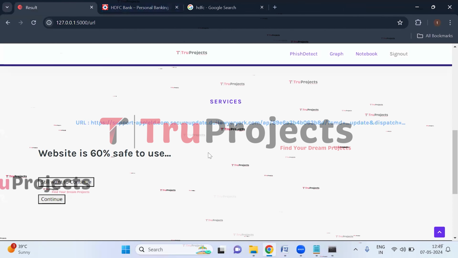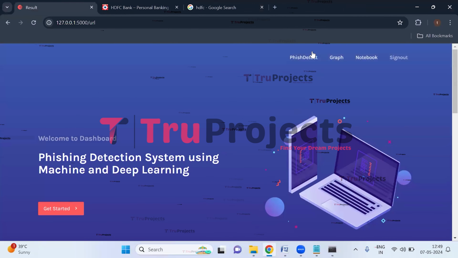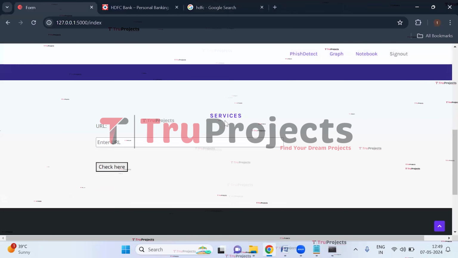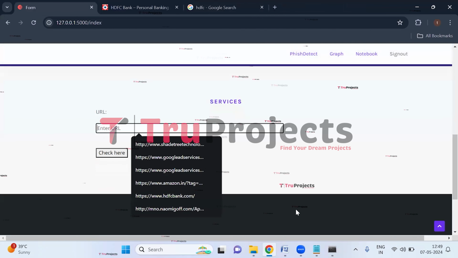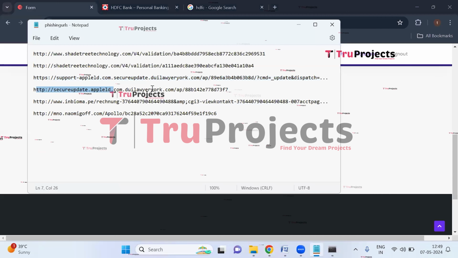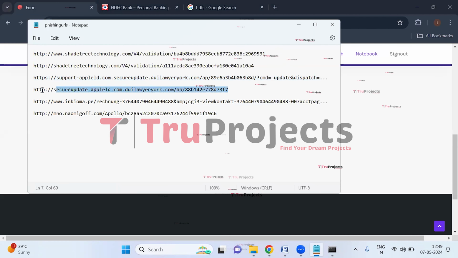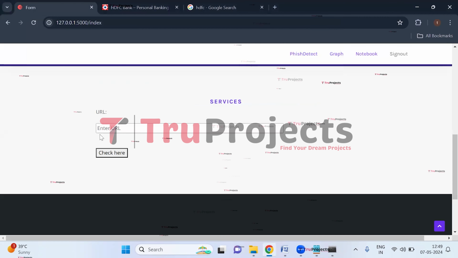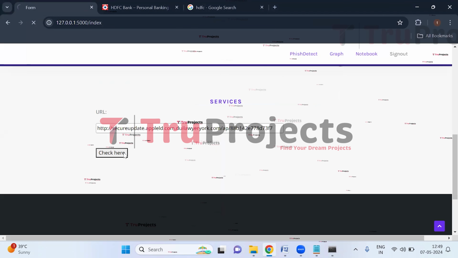Let us enter some more URLs. Click on Fish Detect. Let us enter one more URL from the test cases. So here I'm selecting this URL, paste it here and then click on check here.